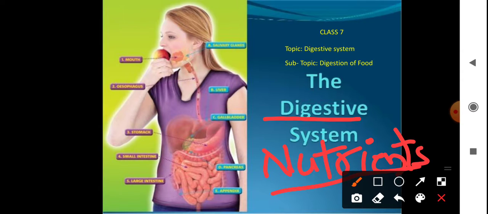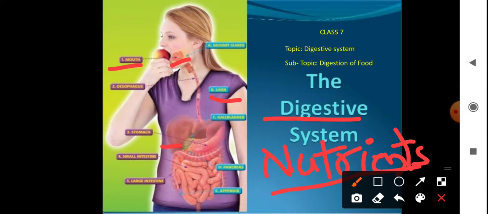This is one of the systems. A system means organs which do a similar function join together and form the system. So all the organs like your mouth, esophagus and stomach are working for the digestion of food.